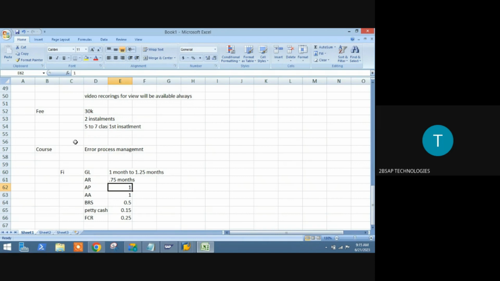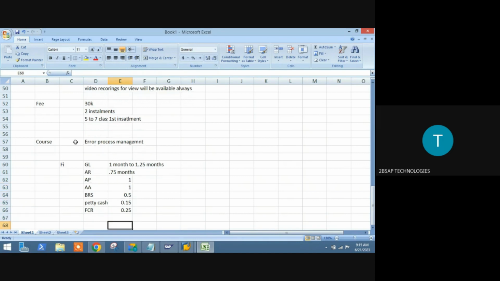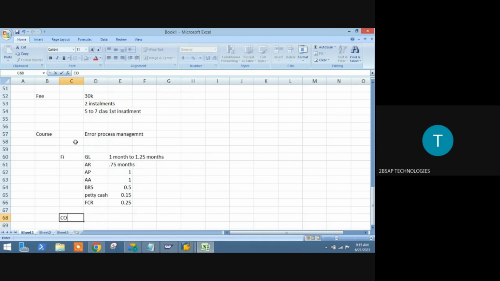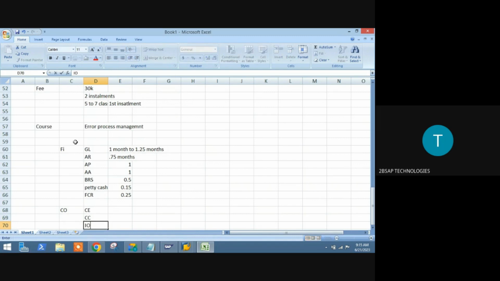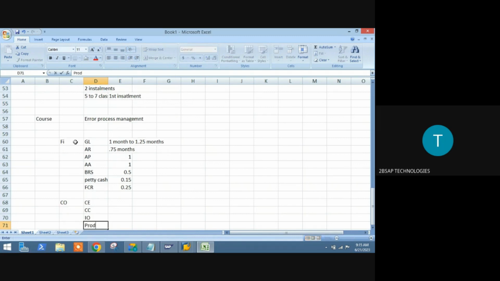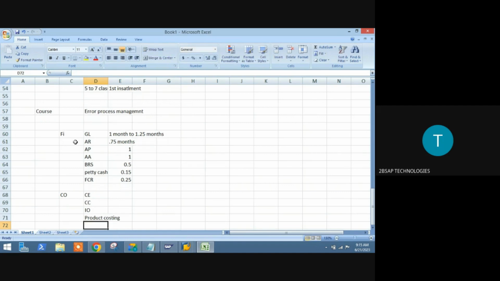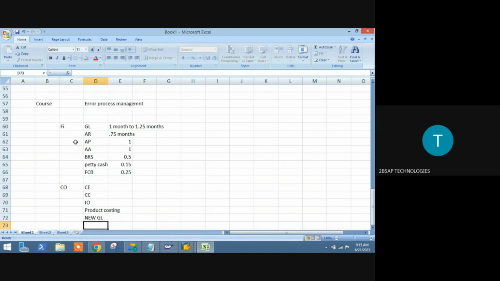Then we are going to have the CO module. The CO module will have cost element accounting, cost center accounting, internal orders, then product costing, then new GL. New GL is part of FI, but if I take it only in FI, then you will miss out the CO knowledge that comes from using the new general ledger concept.